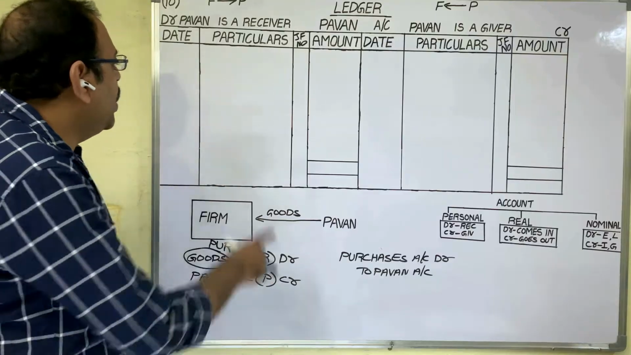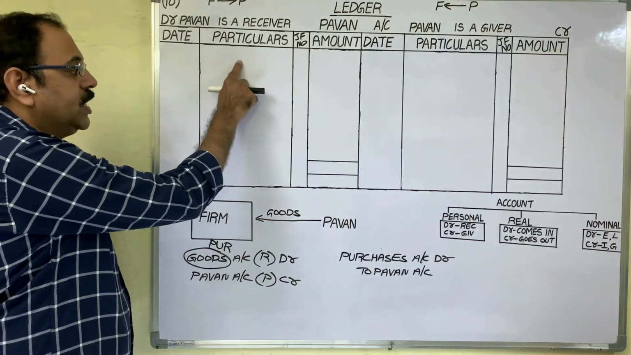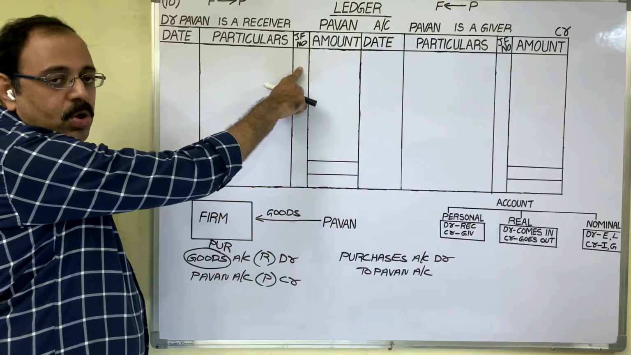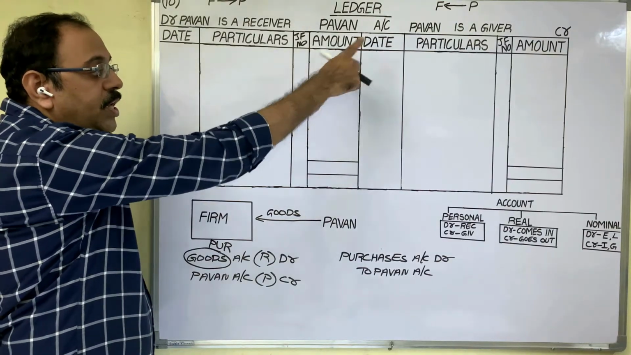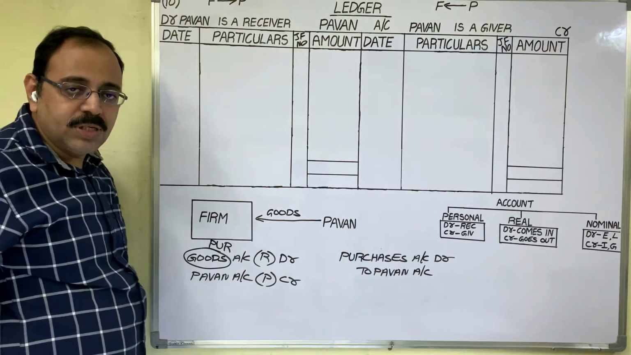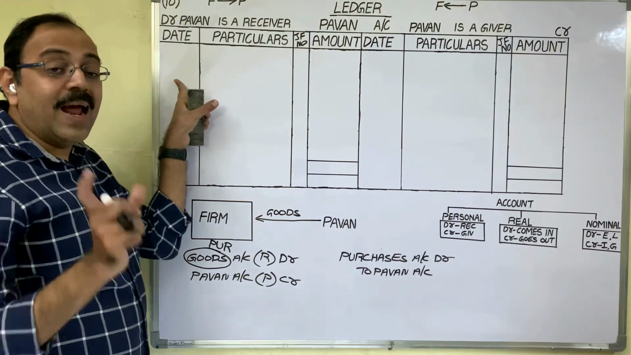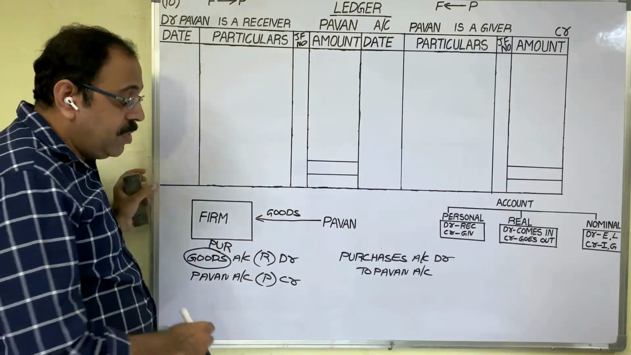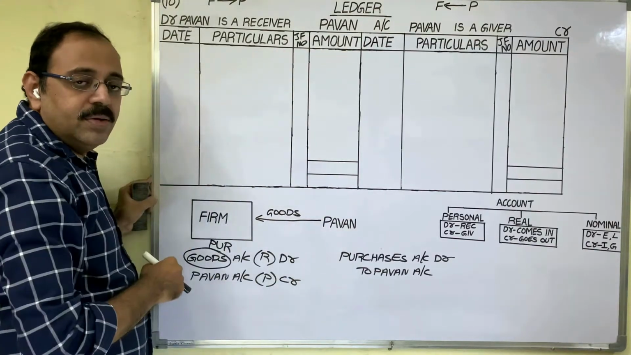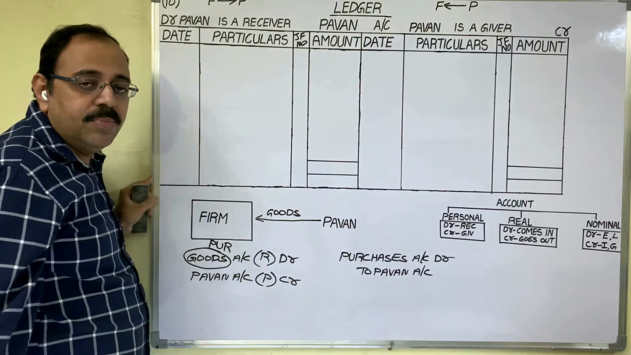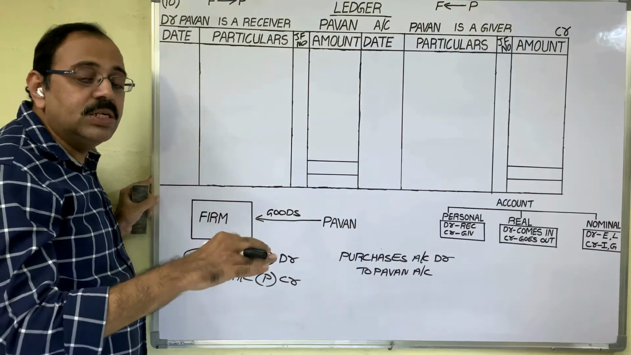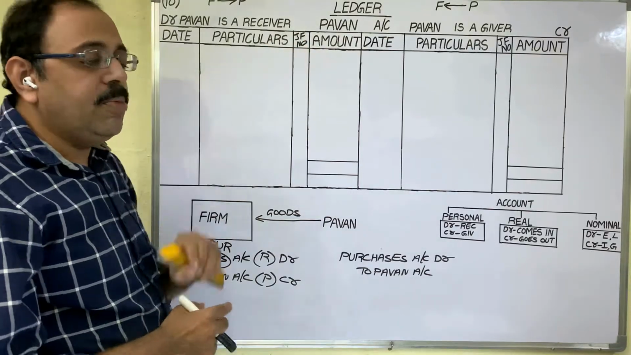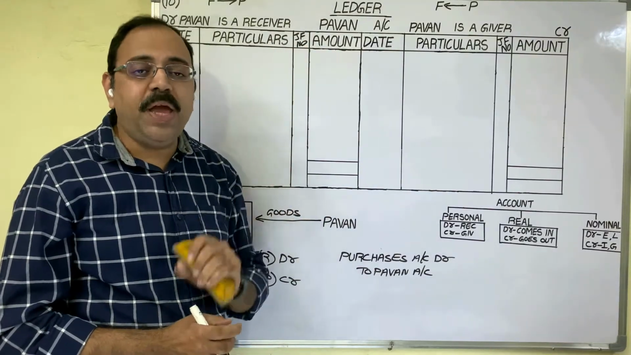Debit side we have date column, particulars column, JF number, journal folio number column, amount. Credit side also we have the same columns. In date column, transaction date we should enter. In particulars column, account name we should write. In JF number column, page number of journal we should mention. Journal folio number. Folio means page.